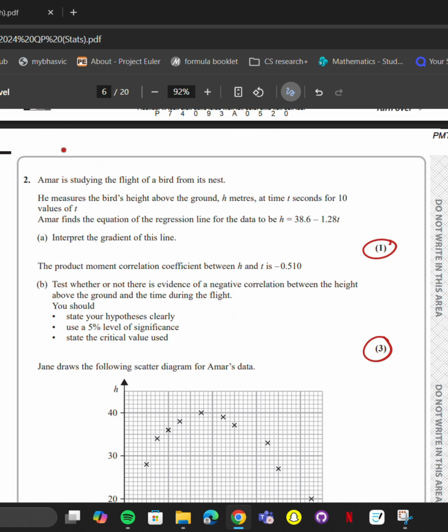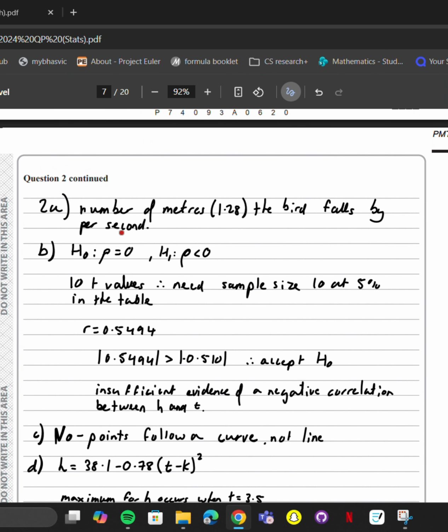So we're told a bit about a bird that is flying h meters above the ground at time t seconds, and we're told that there are 10 values of t that were taken, which is important for part B. Anyways, we're given the equation for h in terms of t, and we want to interpret the gradient of this line. Well, we already know this is going to be the initial height here, and it's going to decrease over time because the t value is going to increase this number here. And so the gradient, which I wrote here, is 1.28 meters the bird falls per second.